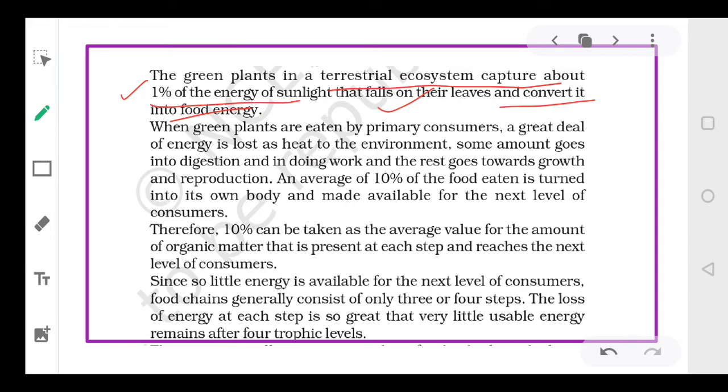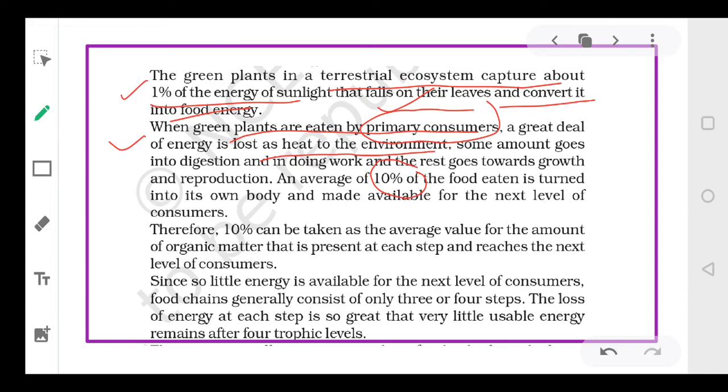Now from this 1%, these green plants capture this 1% of energy and prepare their food. Now these green plants are eaten by the primary consumers. जो green plants हैं उनको कौन खाता है? Herbivores. Herbivores को हम क्या कहते हैं? Primary consumers. So 90% of the energy will be lost as heat to the environment. तो वो जब plants को खाएंगे तो जितनी भी एनर्जी उन प्लांट्स में अवेलेबल है उसमें 90% एनर्जी जो है एनवायरनमेंट में चली जाएगी, लॉस्ट हो जाएगी. Only 10% of the energy,